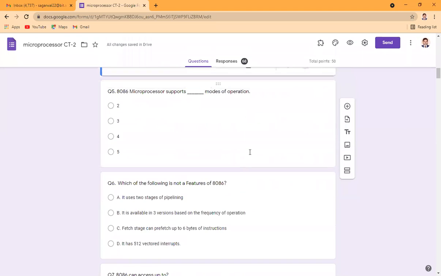The next question is: the 8086 microprocessor supports how many modes? We know that the microprocessor works in two modes. One is called maximum mode and another is called minimum mode. So the number of modes in which the microprocessor operates is two. So the answer of this question is A, that is 2.